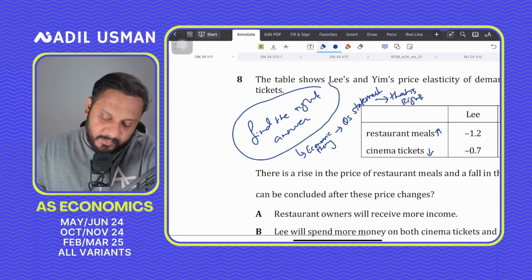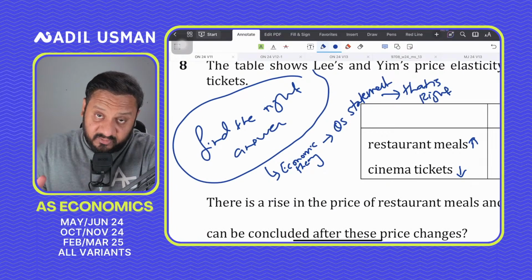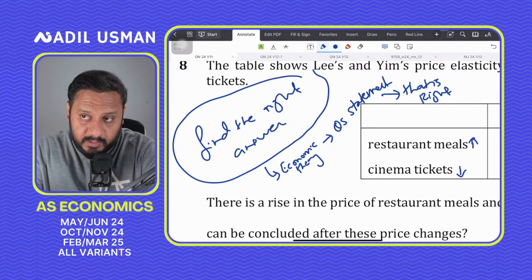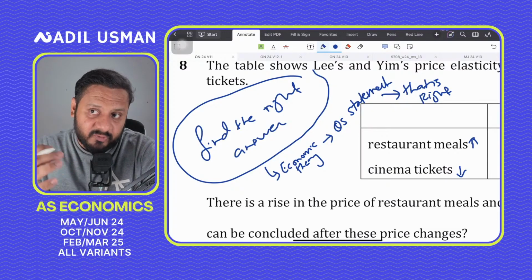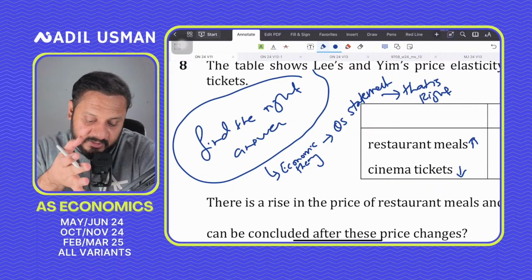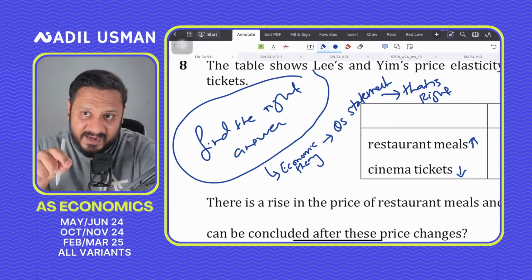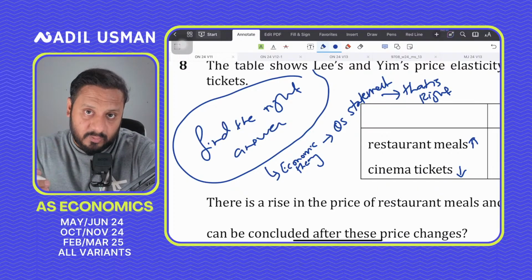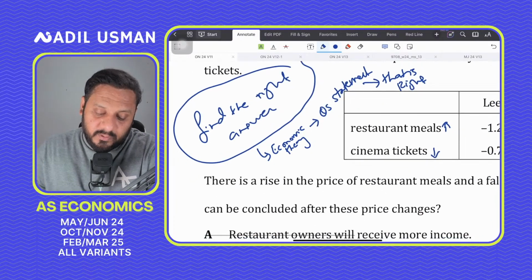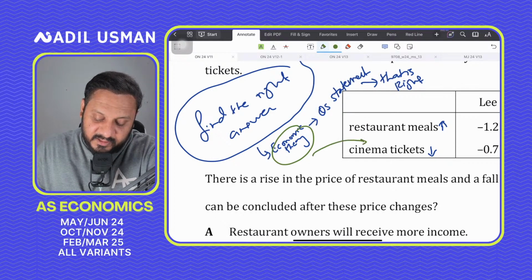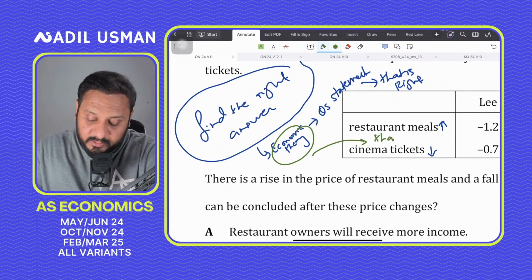We try to match the economic theory with the question statement that is right. And we struggle with that a lot of times because we're not able to find the right answer, because at times 2-3 options look right. So when we try to match the economic theory with the question statement that is right, we're unable to find the right answer, especially for MCQs that say what can be concluded. So what then you do is that you try to match economic theory with a question statement that is wrong or that is incorrect, which means that you look for the incorrect answer.